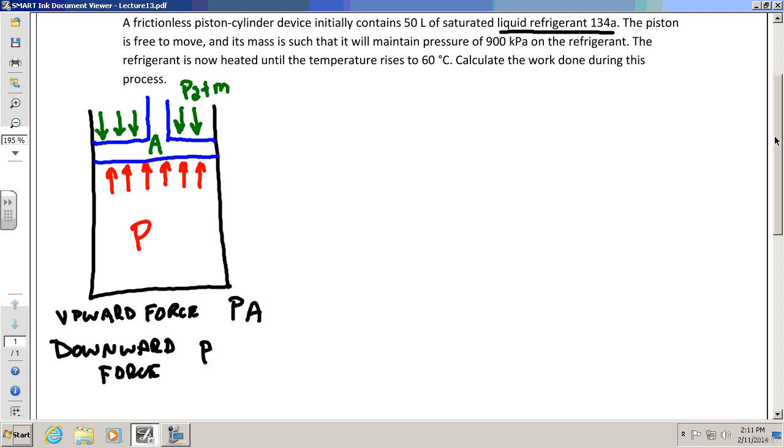There's the atmospheric pressure, I'm going to call it P_atm, times the cross-sectional area. But there's also one more thing. The piston itself has weight, right? It has mass, therefore it has weight. We'll call it weight W. So it would be the atmospheric force plus the weight of the piston itself. The piston will just naturally fall down, right? So it has its own weight, plus it has atmospheric pressure on top pushing down, okay?